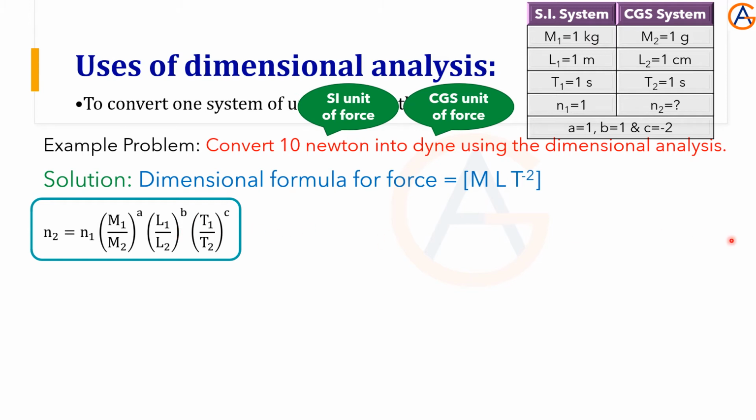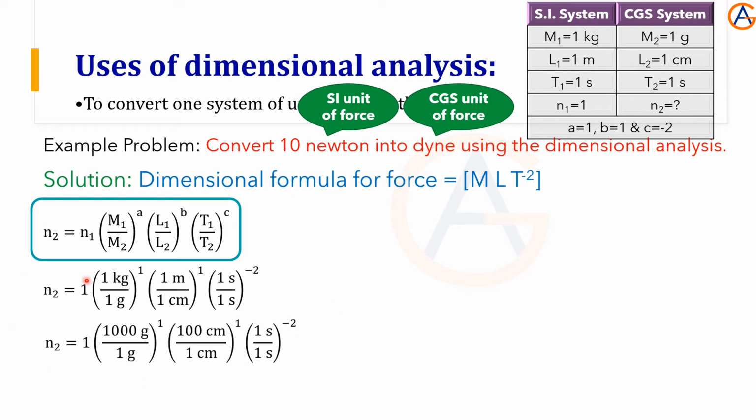Okay, let's substitute the values. So N1 from the table, just picking up the values, N1 is 1, M1 equal to 1 kilogram, M2 is 1 gram, and the A value is 1. Like this we have substituted all the values. Then we know the conversion. 1 kilogram, we have to bring them into the same units. So 1 kilo means 1000, so 1000 gram divided by 1 gram, like this.